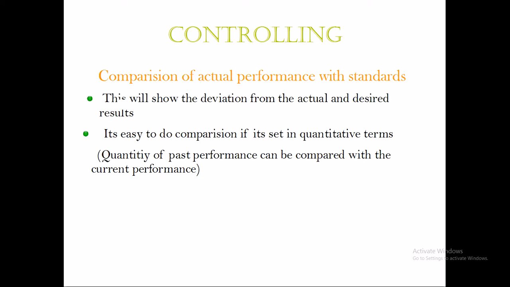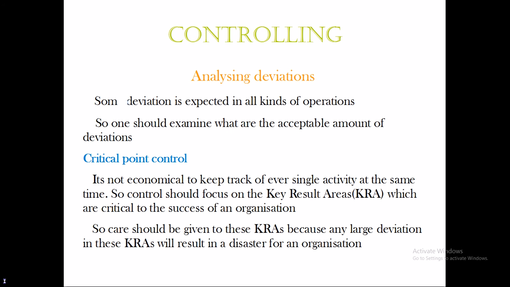The quantity of past performance can be compared with the current performance. In the past, maybe the employees were able to manufacture 850 or so units, which means this month we can strive to do better than that, so we can manufacture 900 units. That kind of standard can be set by the performance of employees from the last period, last month or so on and so forth. So the next step is analyzing deviations.